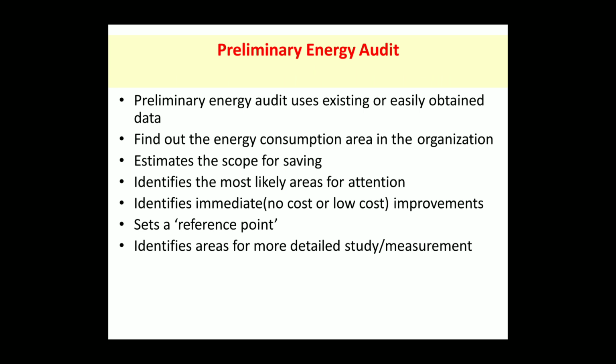Preliminary energy audit uses existing or easily obtained data, finds out the energy consumption areas in the organization, estimates the scope for saving, identifies the most likely areas for attention, identifies immediate no cost or low cost improvements, sets a reference point, and identifies areas for more detailed study or measurement.